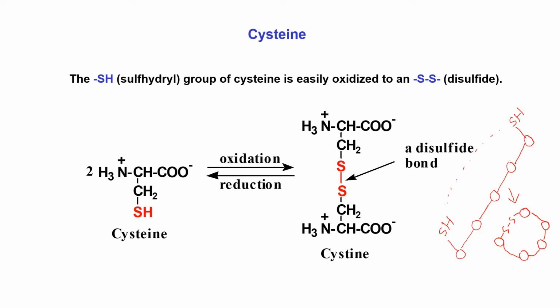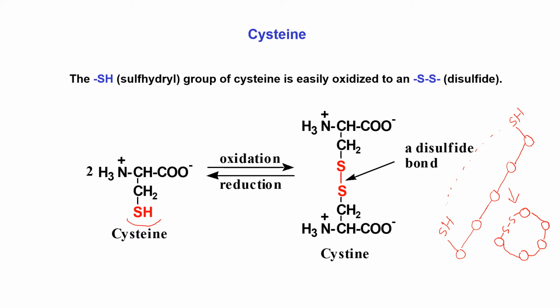Now I shall tell about cysteine. Cysteine is one of the 20 amino acids involved in human protein formation. Cysteine has a special characteristic. If we see the structure of cysteine, there is a sulfhydryl group at its side chain terminal.